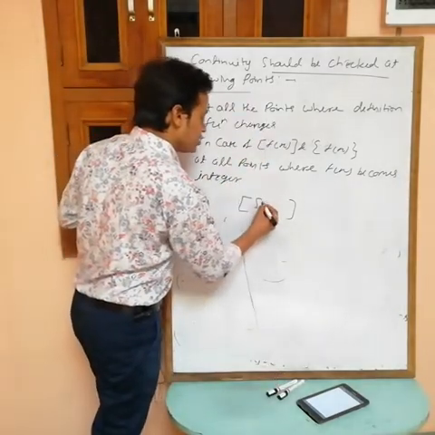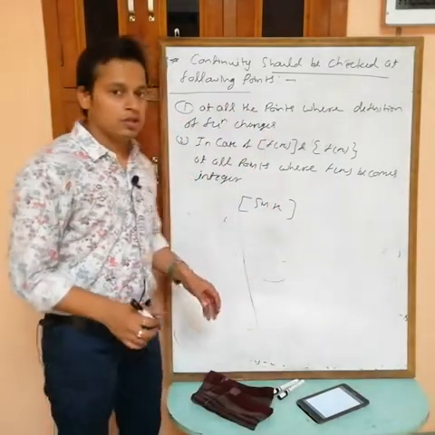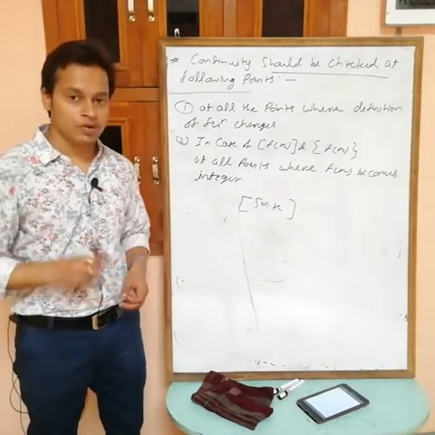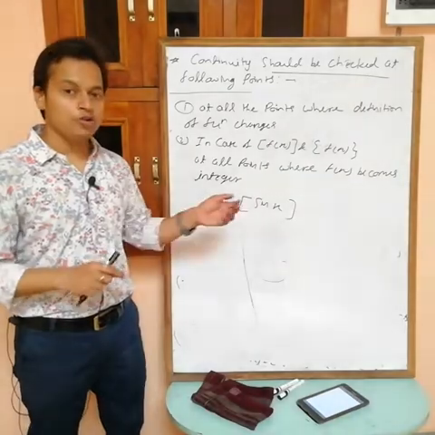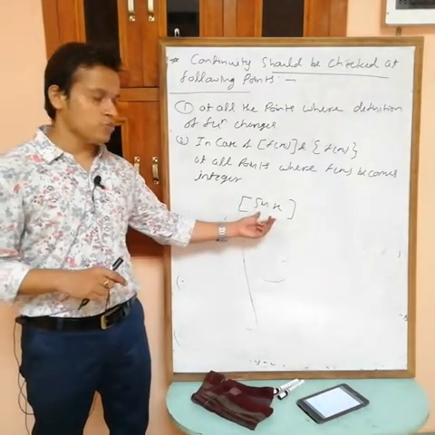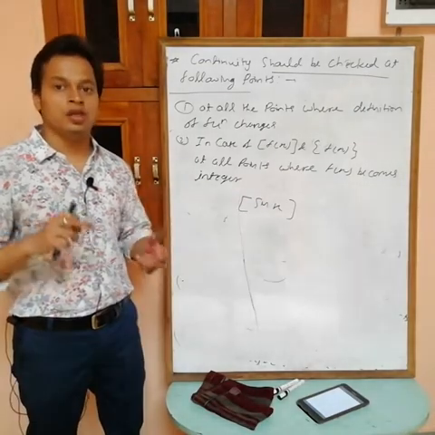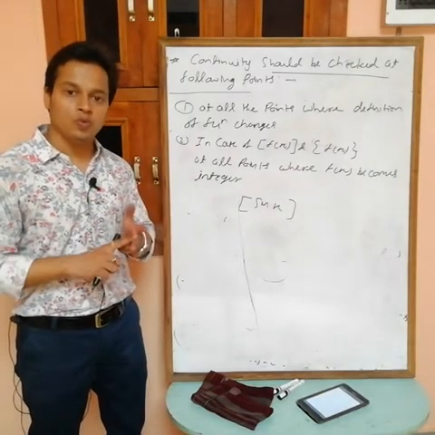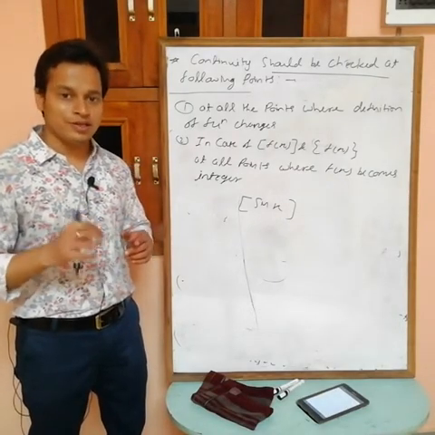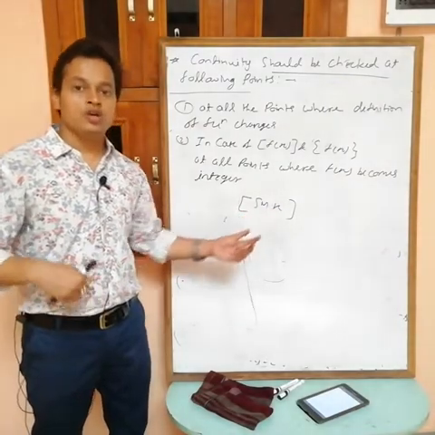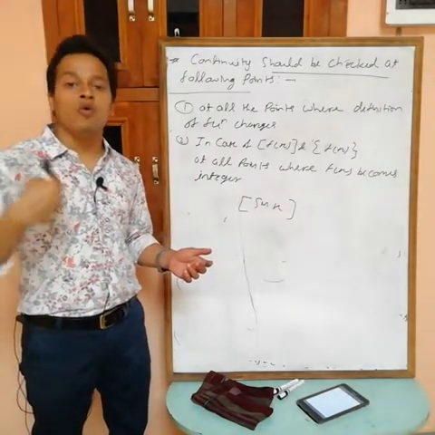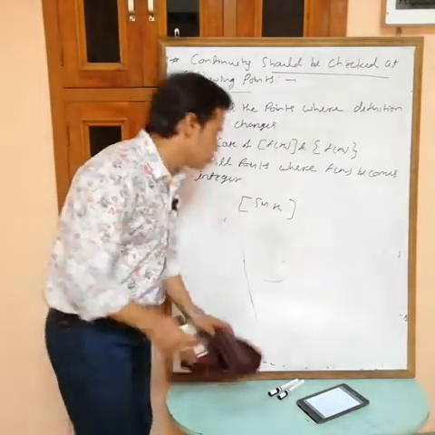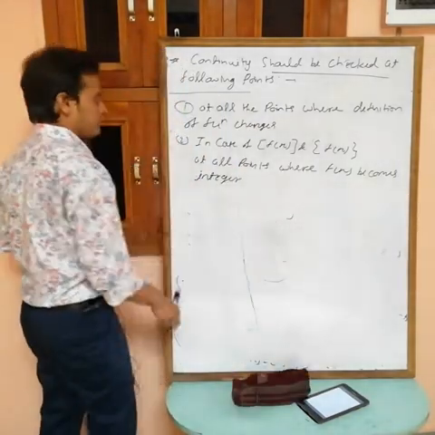If it is given that sin x, then where do we have to check? You have to check at 0. At 0, sin is 0, an integer. At pi by 2 you have to check, because at pi by 2 this becomes 1. At pi also we have to check, 3 pi by 2, 2 pi, 5 pi by 2. At these points this becomes an integer. So you have to check the continuity at all the points where f(x) becomes an integer, in case of greatest integer of f(x). Okay. Third one.